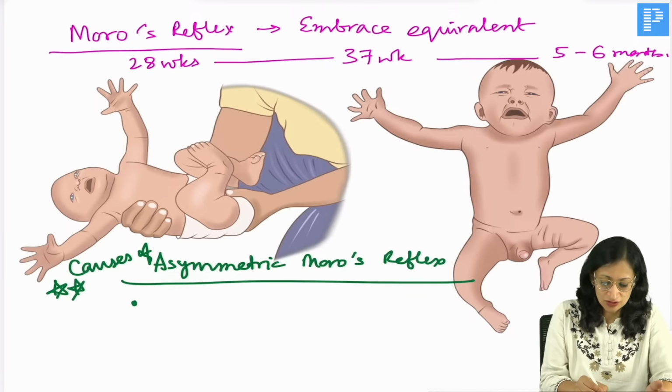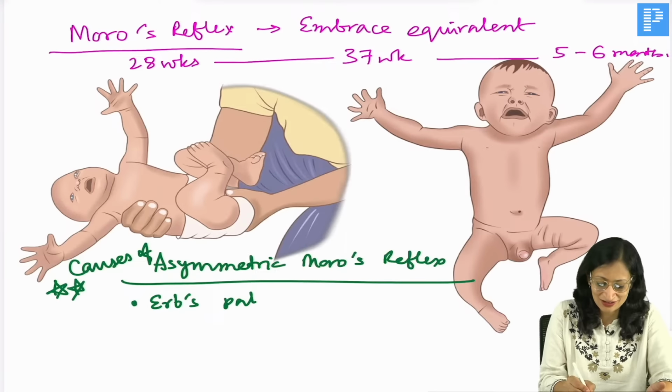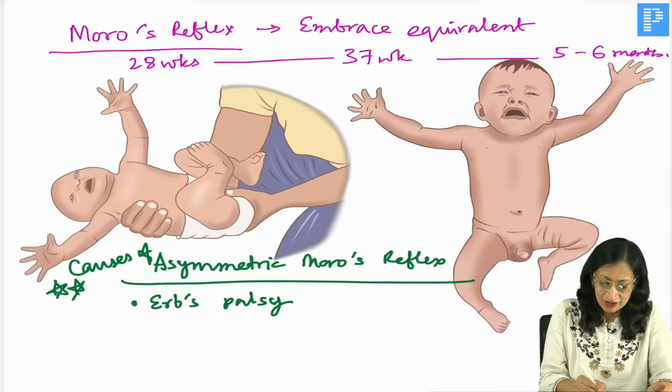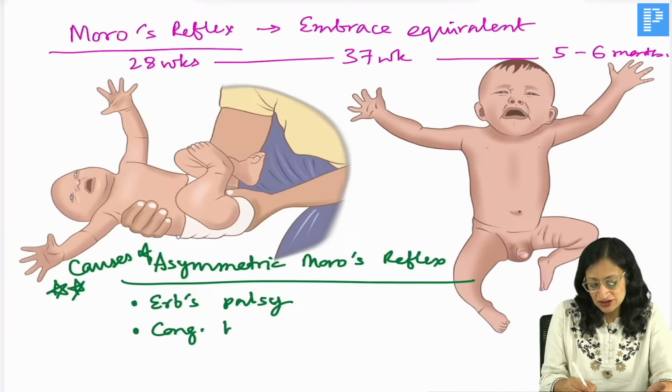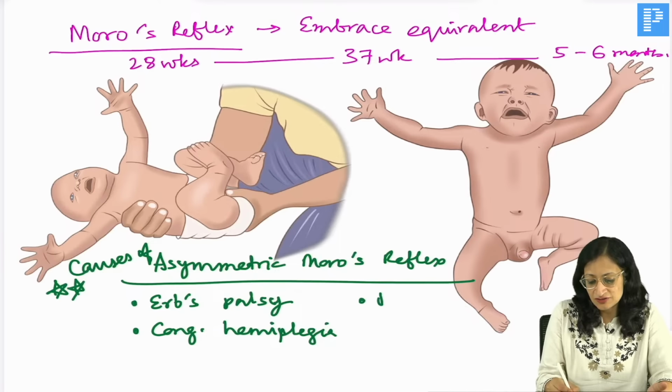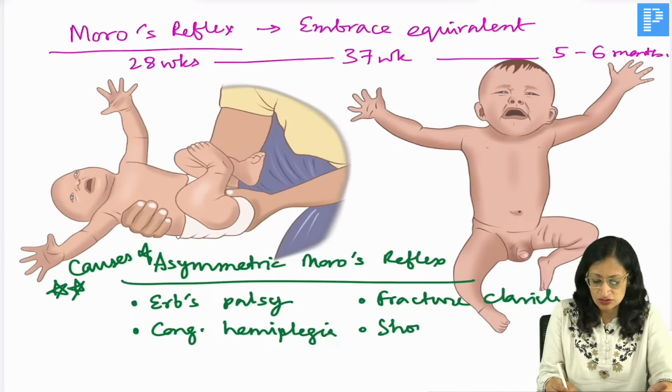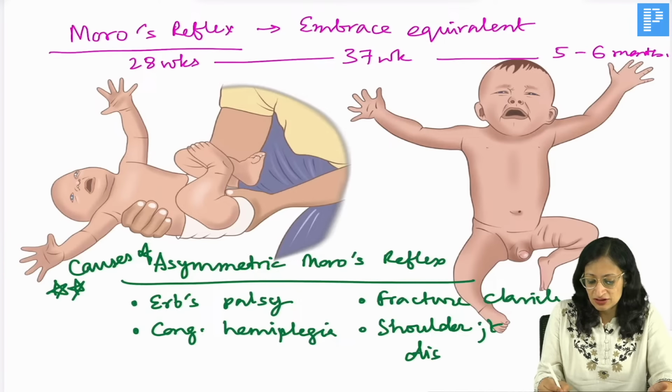So, nerve related causes can be like Erb's palsy, very good, Shailesh, behind the camera, I like your name, Yashmin. So, Erb's palsy, right? Congenital hemiplegia. So, that side Moro's will not happen properly. Or if there is a fracture clavicle, or if there is a unilateral shoulder joint dislocation. Okay, shoulder joint dislocation.